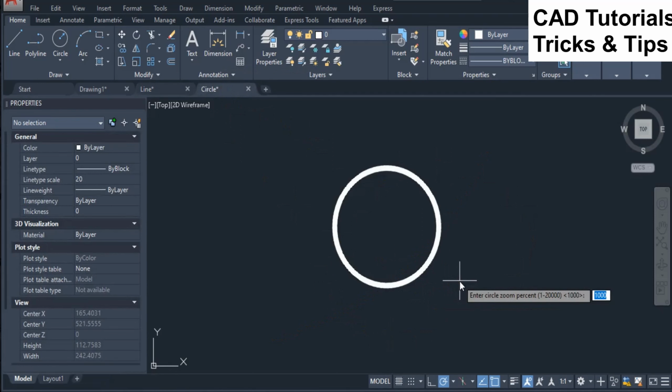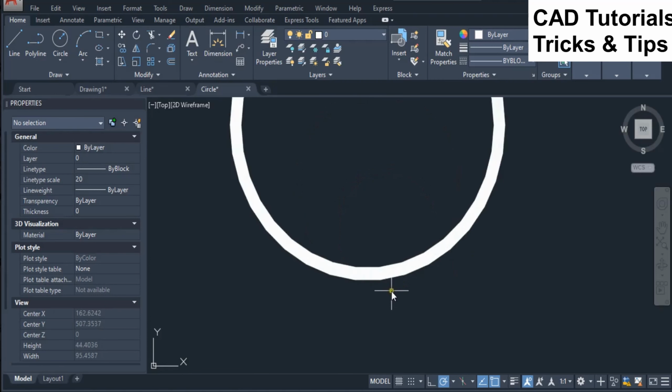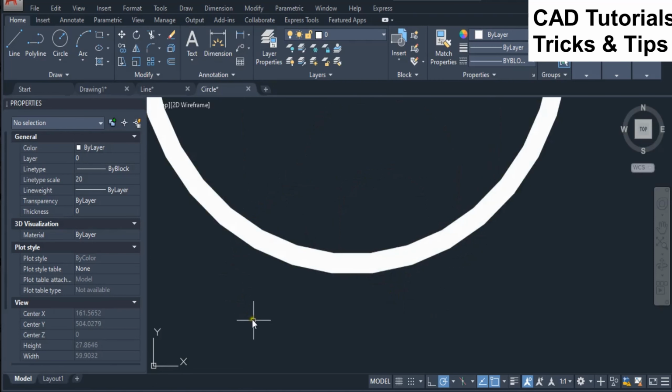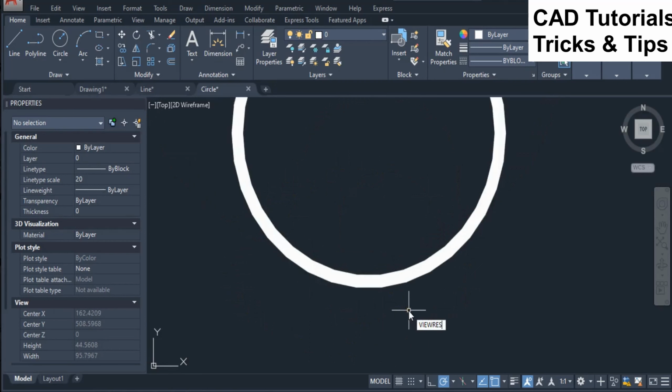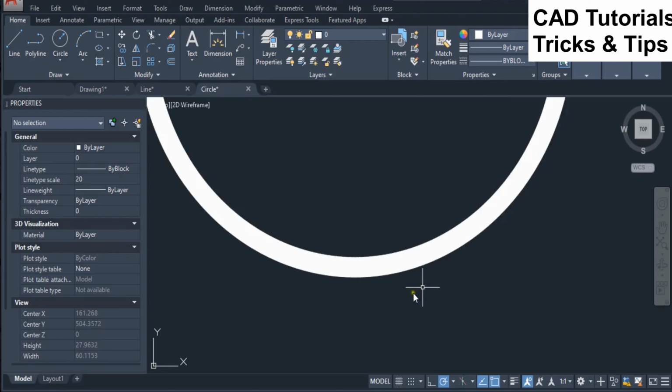Here we change its value to 1, which is minimum. You can see that the display of circle is not smooth. Now we change its value to 20,000, which is the maximum value. You can see that the display of circle is smooth.